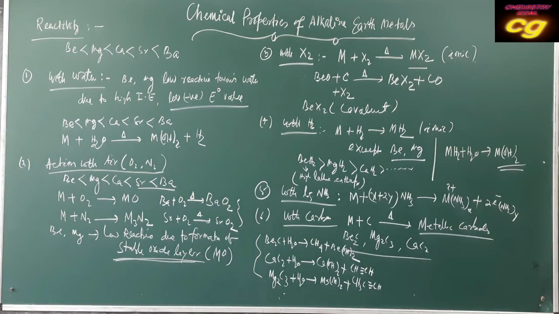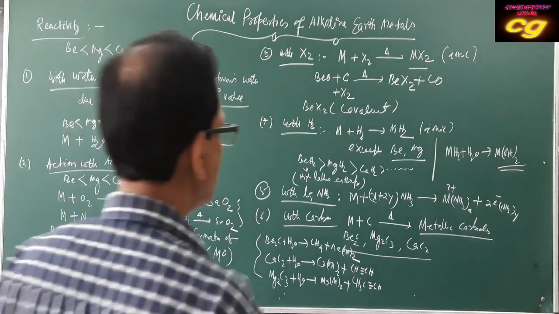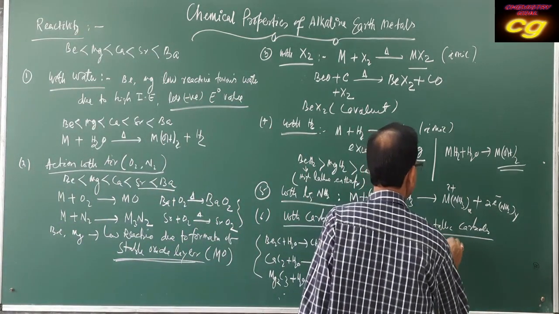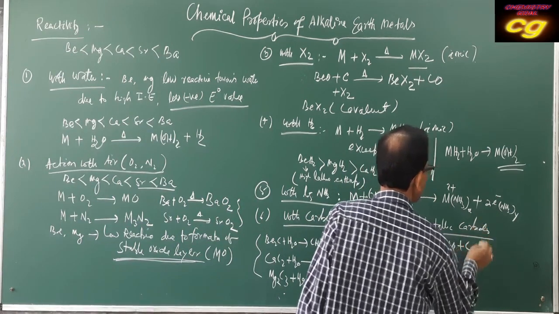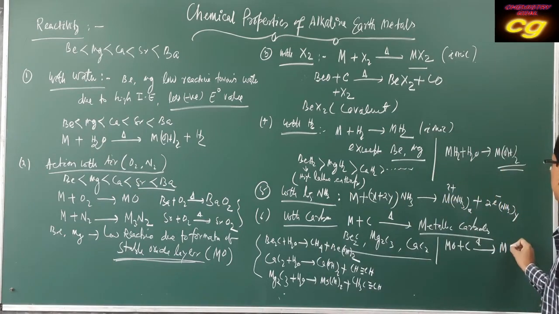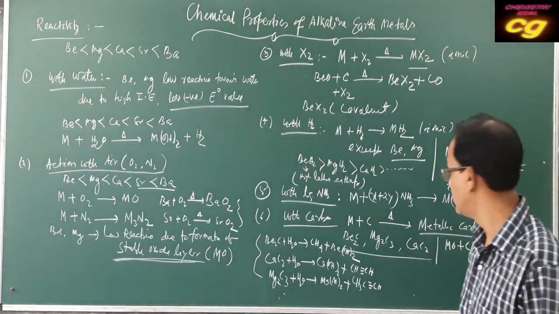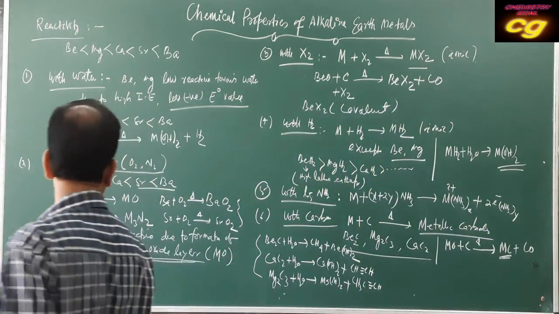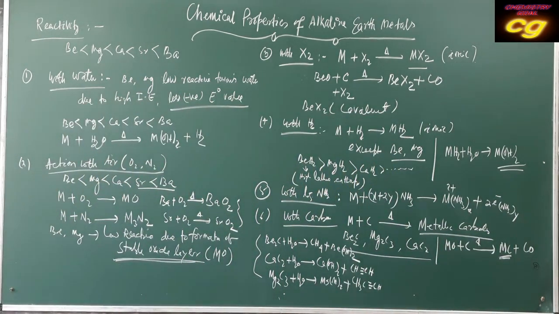So this is regarding the action with carbon, and it is also observed that some metallic oxides, when heated strongly with carbon, produce metallic carbides and carbon monoxide. So different types of carbides form when the metal is heated with carbon directly, or when the oxides of metals are heated with carbon.